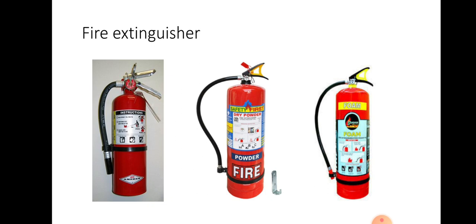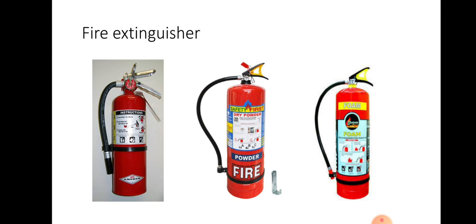For fires involving electrical equipment and inflammable materials like petrol, carbon dioxide is the best extinguisher. Carbon dioxide, it is CO2. It is heavier than oxygen, so it covers the fire like a blanket. So the contact between the fuel and the oxygen is cut off. The fire will be controlled.